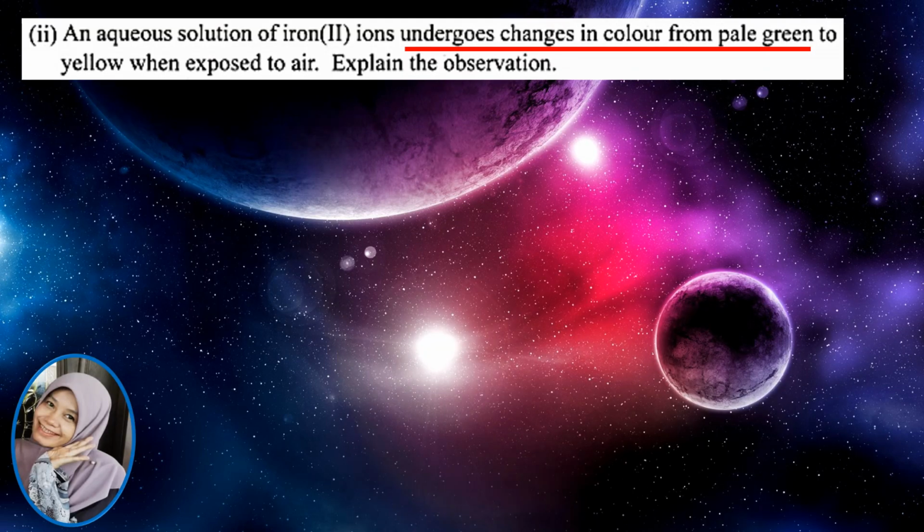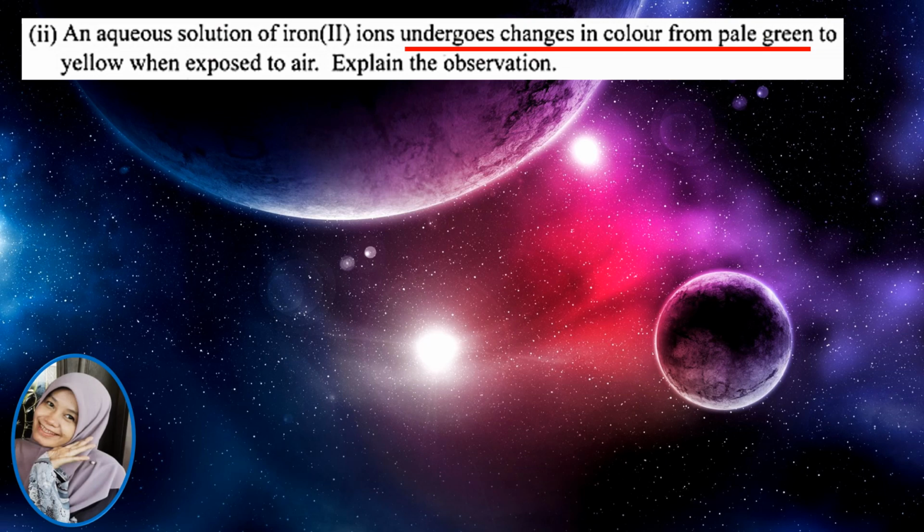Now, look at this question. From the statement, undergoes changes in color means there is an observable change and means the reaction is feasible. Guys, flashback. Feasibility of reaction refers to whether a given reaction is thermodynamically possible. That is, in terms of energy content of the reactants, it is possible for the given reactants to chemically react and produce products. If it is feasible, the reaction is said to be spontaneous.